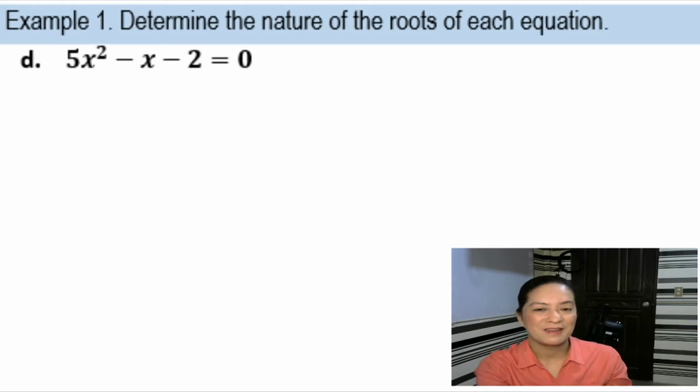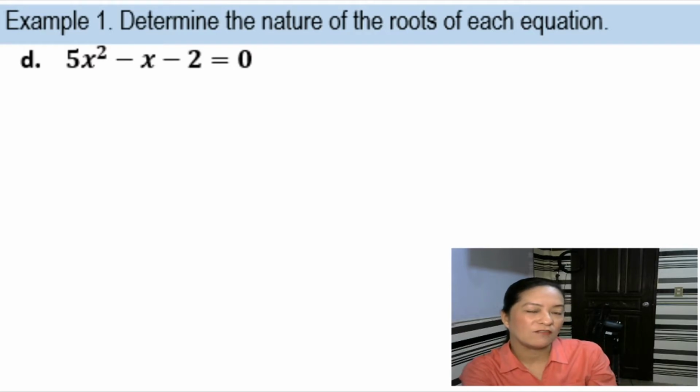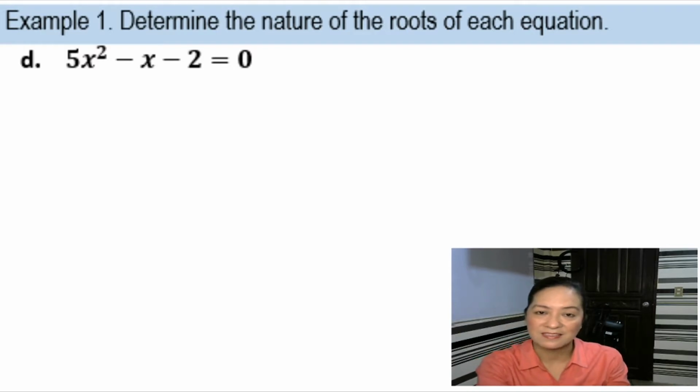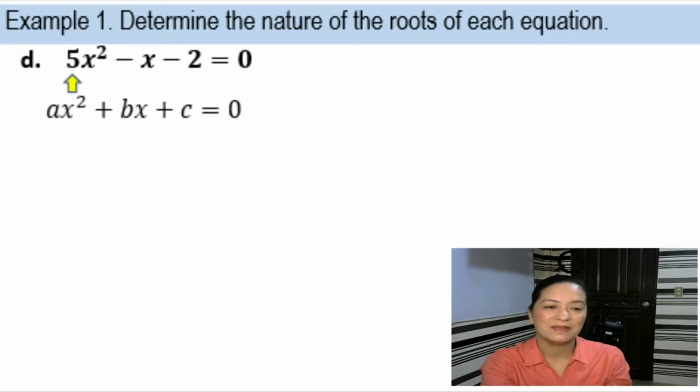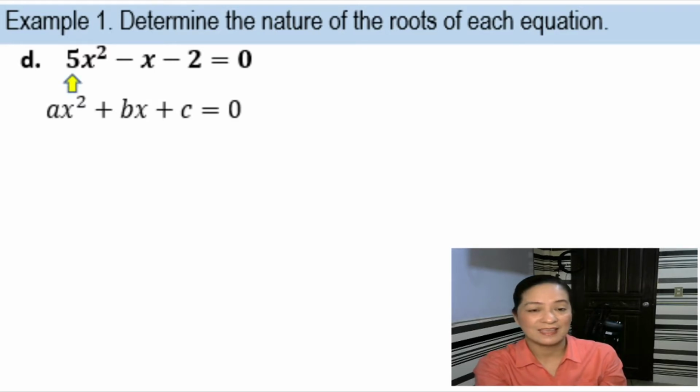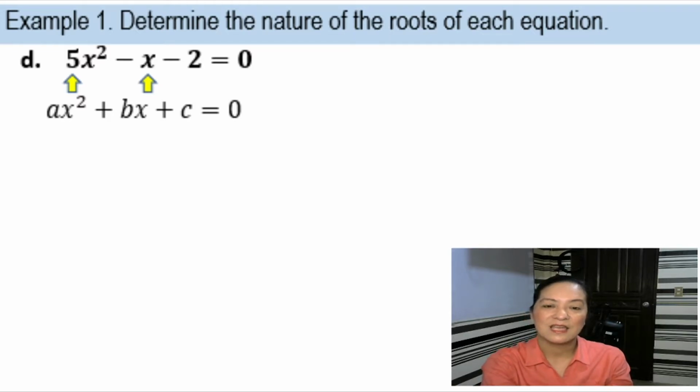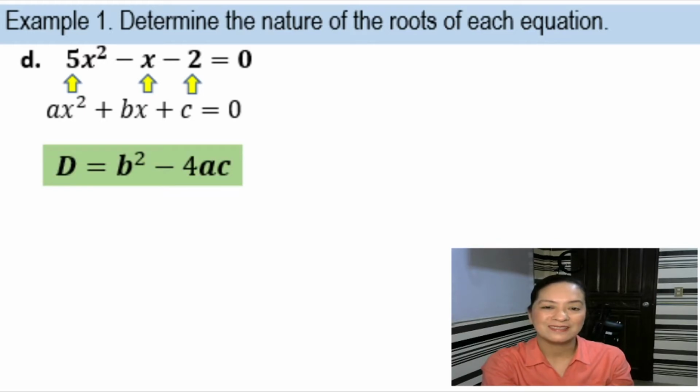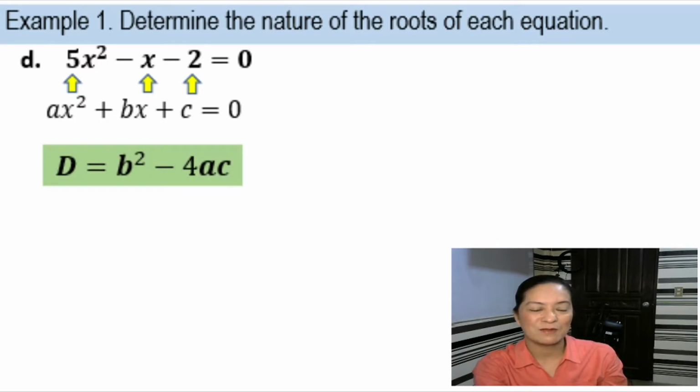5x squared minus x minus 2 is equal to 0. So again, this one is in the form of ax squared plus bx plus c equals 0, wherein a is 5, b is negative 1. Alright? Then c is negative 2. So solving for the discriminant, which is equal to b squared minus 4ac.